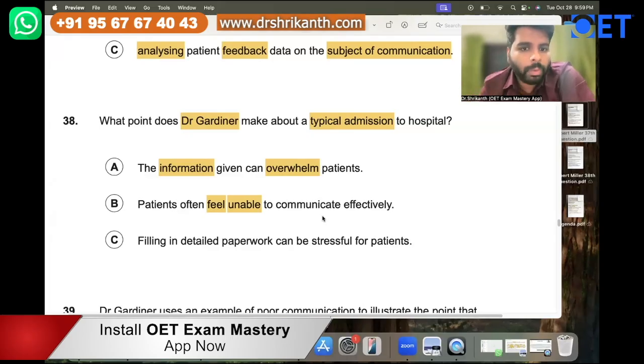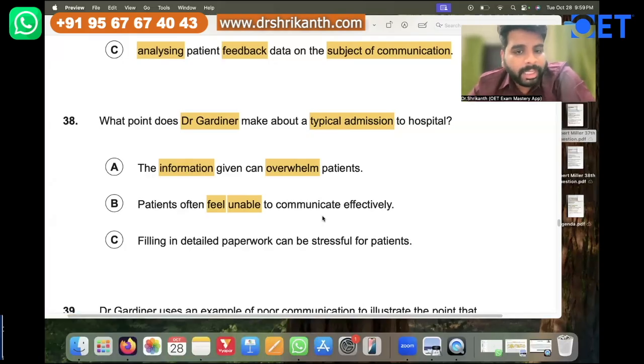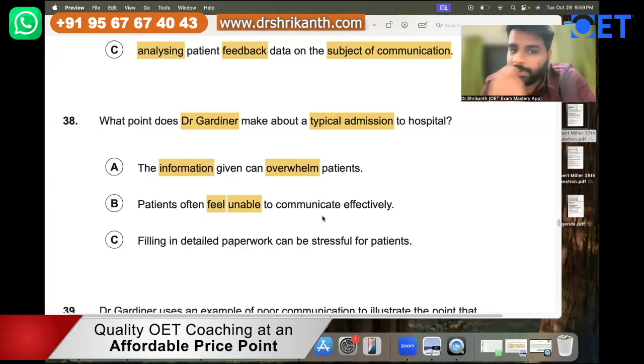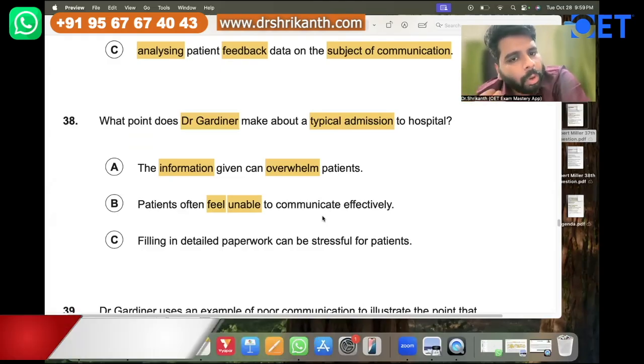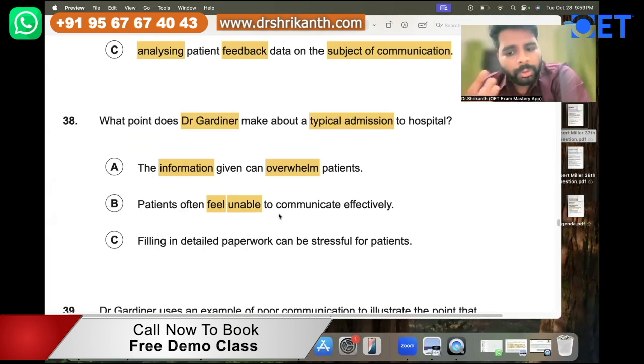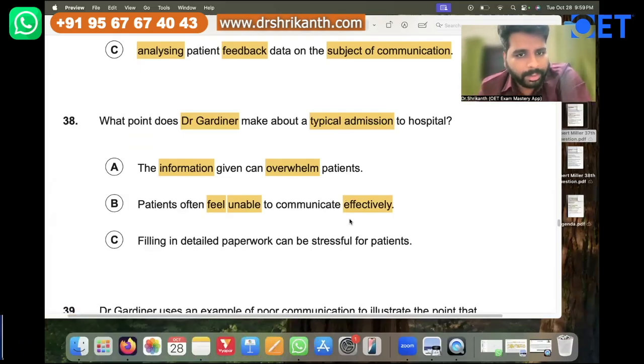Even though you want to walk, you will not be able to walk because you're unable to walk, right? Similarly, if I'm taking a sellotape and covering your mouth with it, will you be able to speak? No. So here they're telling us the patients want to communicate. They have a desire to communicate, but they are not able to. They want to communicate effectively, but for some reason they are not able to.